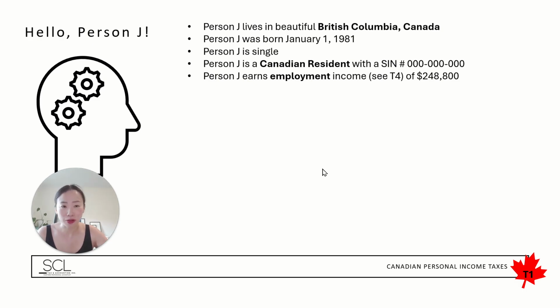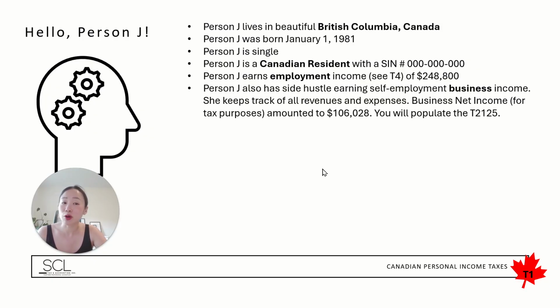Person J does earn employment income, which we'll see in the T4. So if you're earning employment income, your employer should be providing you with a T4. And here we're going to run with the number of $248,800 as their net employment income. This can include taxable benefits, taxable allowances.